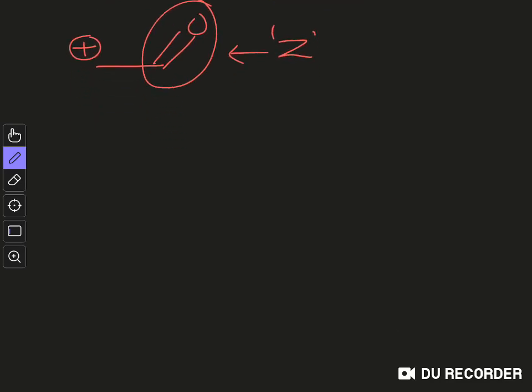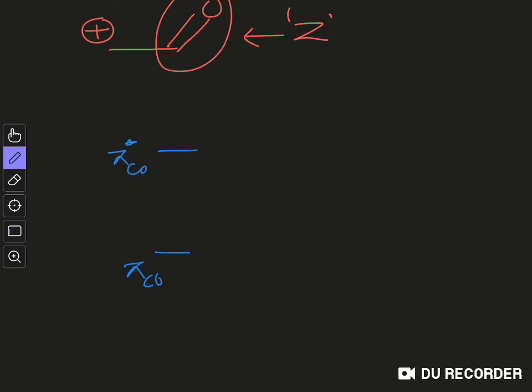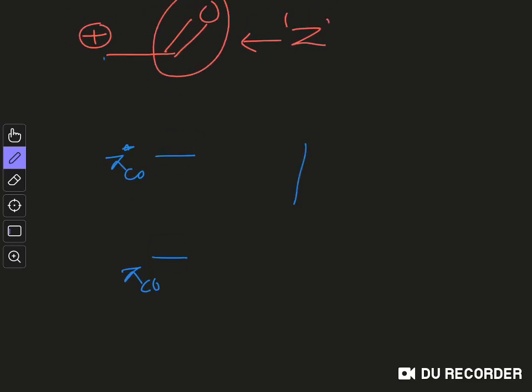Now again you can draw the molecular orbital same as the previous one. Let's say this is the pi level of CO. So this is pi CO, and this is the pi star of CO, and for this carbon there is a vacant p orbital.